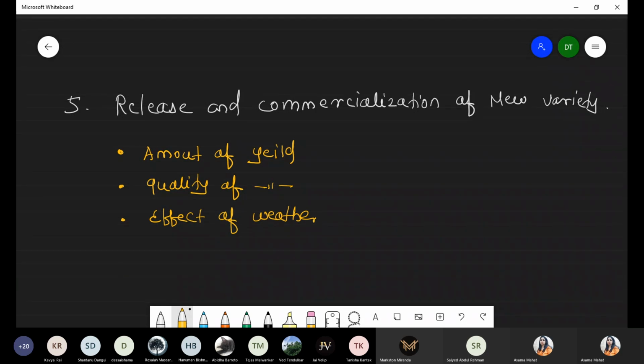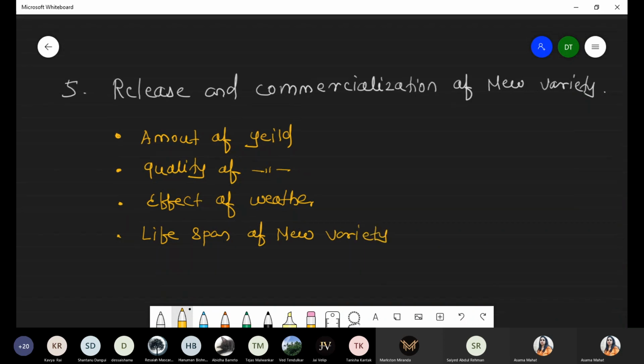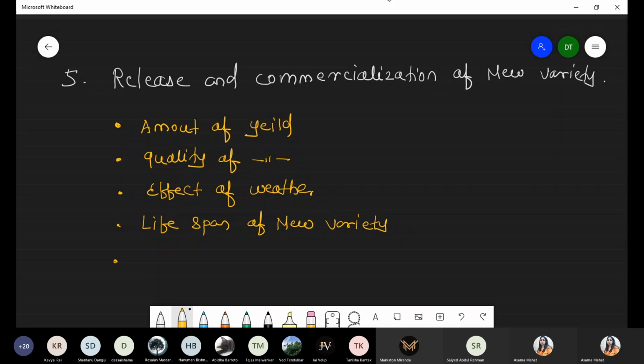Effects of the weather as well as the lifespan of species. What is the total lifespan? Lifespan of new species, lifespan of new variety, and as well as that, check the resistance activity against the different parameters. So all these undergo the process of checking